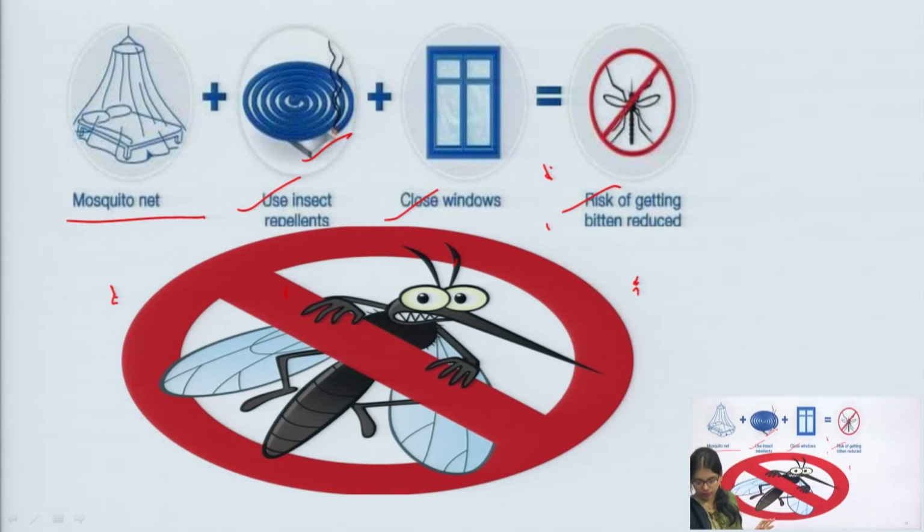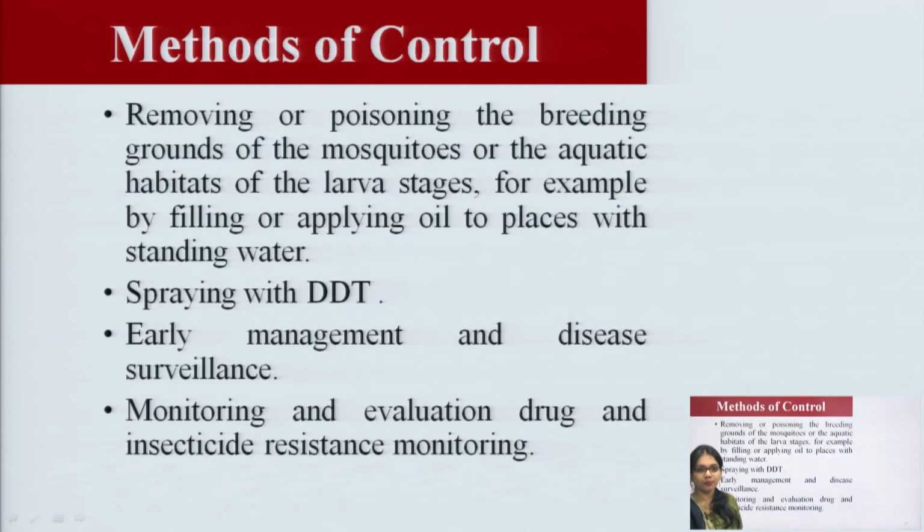Now, I told you some of the control methods here: removing or poisoning the breeding grounds of the mosquito or the aquatic habitat of the larval stage, and we can prevent the bite of the mosquito by using repellents, creams, mosquito nets, and by closing the windows.